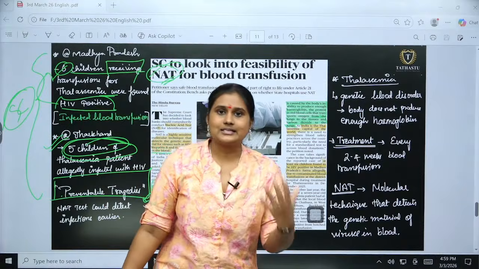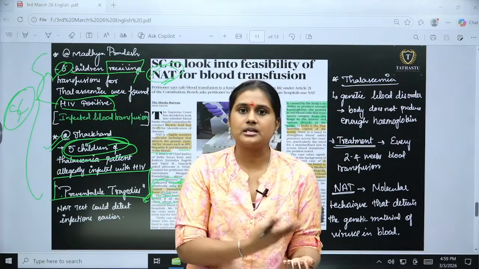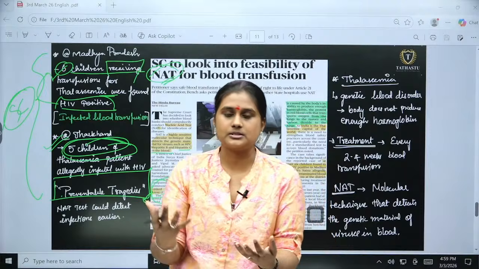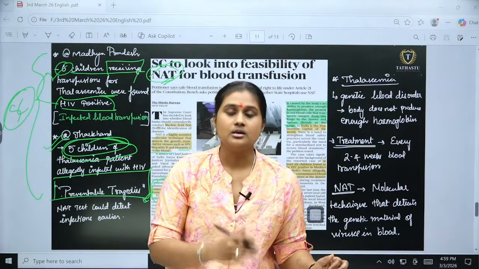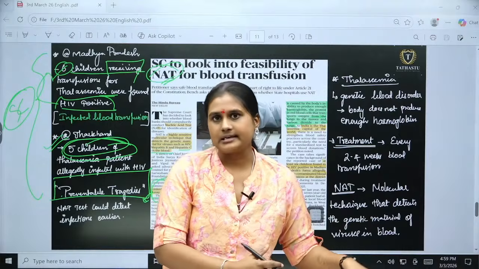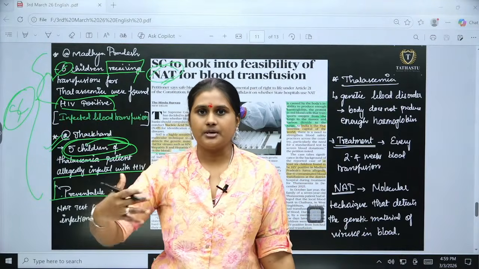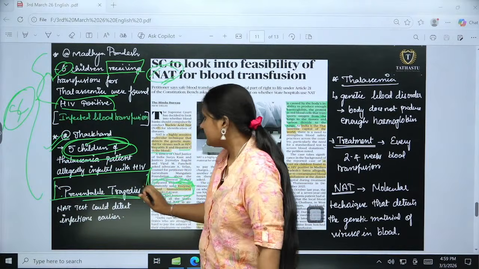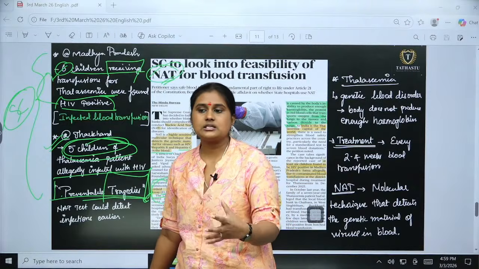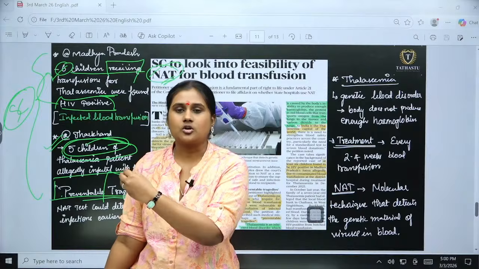They have stated this as a preventable tragedy, because by using the nucleic acid test we are able to understand before the blood transfer whether HIV, hepatitis B or C is present in that blood donor. If there is, then we will discard that blood. If it is not there, quality blood will be transferred. The tragedy here is that infected blood is transferred and we have a lot of casualties.